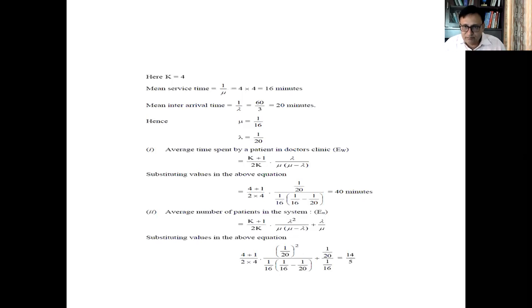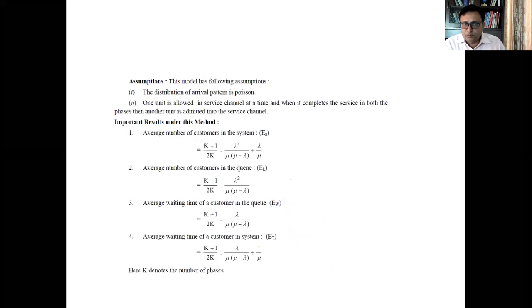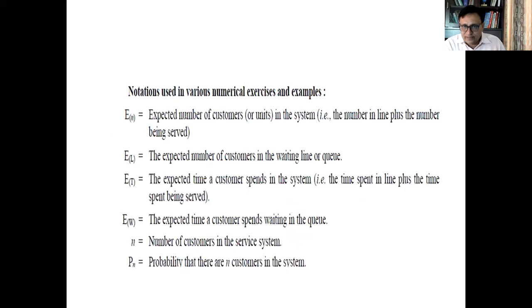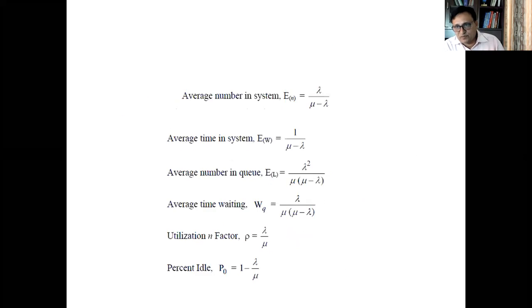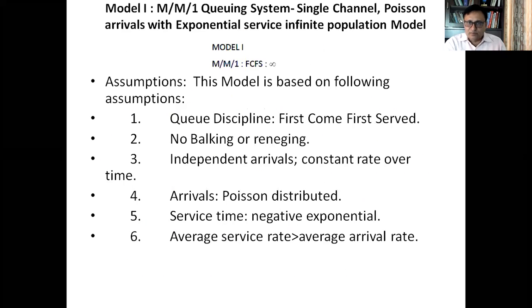You have to just remember the formulas and calculate the values of lambda and mu. In your syllabus only elementary queuing theory is there, which means only 2 models will be discussed. One is the Erlang model, where the service is provided in phases, and second is model 1, that is M/M/1, which is FCFS and where an infinite population is there. So you will be focusing on only 2 models. A very small question will be there, and that question will be solved in 5 to 7 minutes.